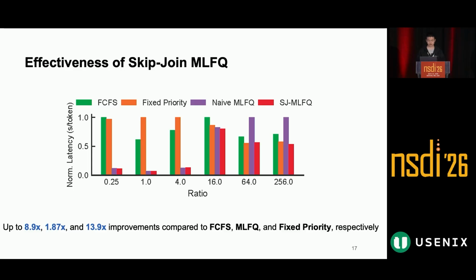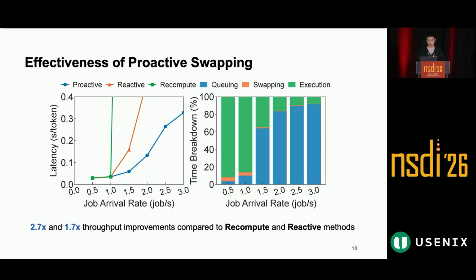Naive MLFQ works better when prefill and decoding times are similar, but it performs poorly when prefill time becomes longer. Fixed priority works better when the input length dominates, but it ignores the uncertainty of output length. Skip-join MLFQ combines the advantages of these approaches. It uses input length information for the prefill time, while still adapting to unknown output length through MLFQ demotion. As a result, it improves performance by up to 8.9 times over FCFS, 1.8 times over naive MLFQ, and 13.9 times over fixed priority.